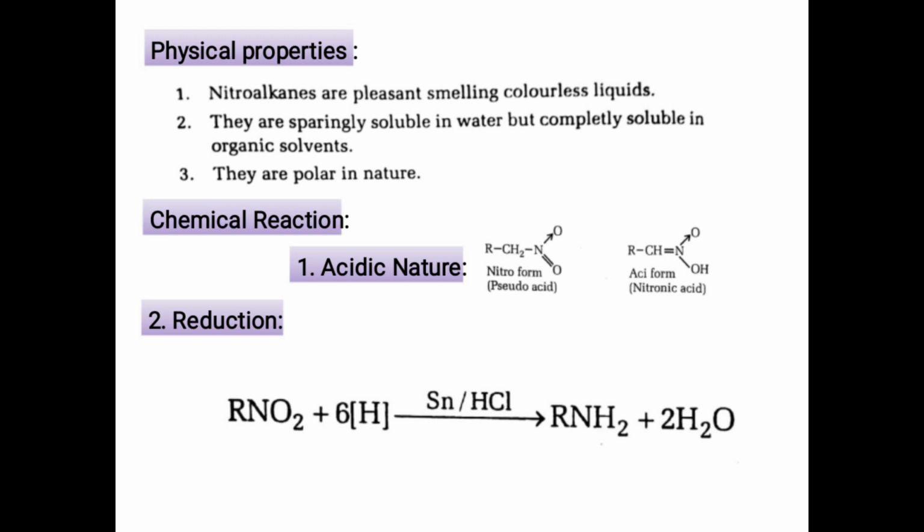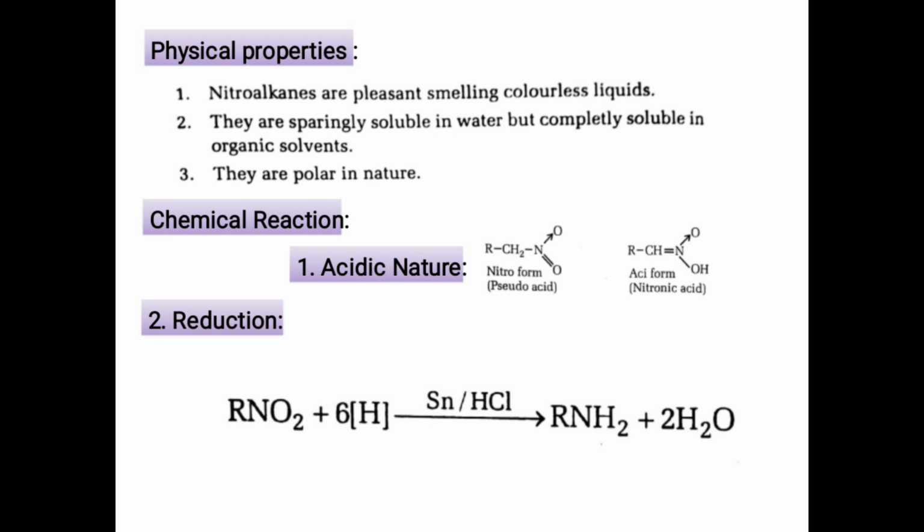Now the next one is the reduction of nitroalkane. The reduction of nitroalkane depends upon the nature of the reducing agent as well as on the pH of the reaction medium. We will discuss the reduction of nitro compounds in acidic media.